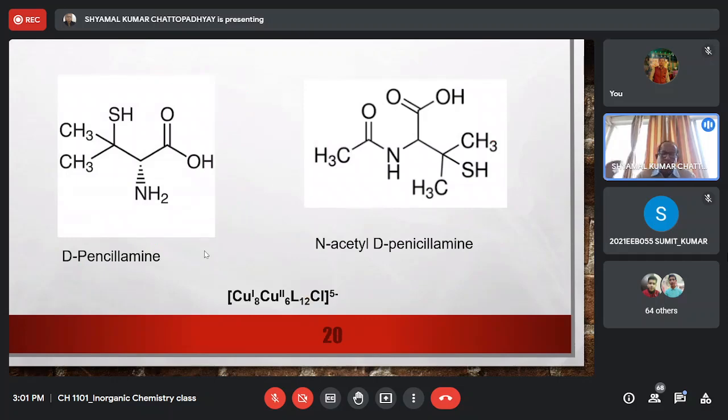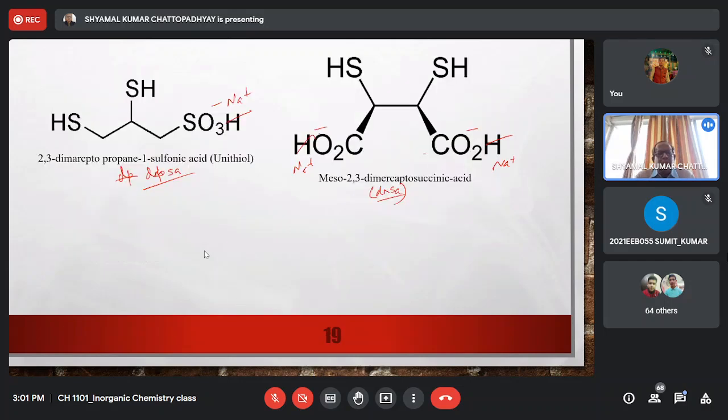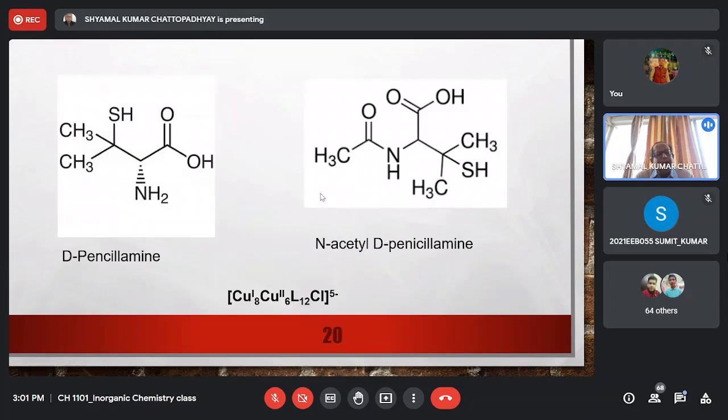Though the previous ligands which I have discussed, the unithiol and this DMPS and DMSA, can also be used for copper poisoning, from trial and error it has been found that the best solution for copper poisoning is this ligand. It is called D-penicillamine because it has been derived from penicillin. You can see here why it is D, because this carbon atom is asymmetric, so it can have D and L conformation, right? You have a carboxylic acid group, you have an NH2 group, so it is an alpha amino acid, and then you have a thiol group.